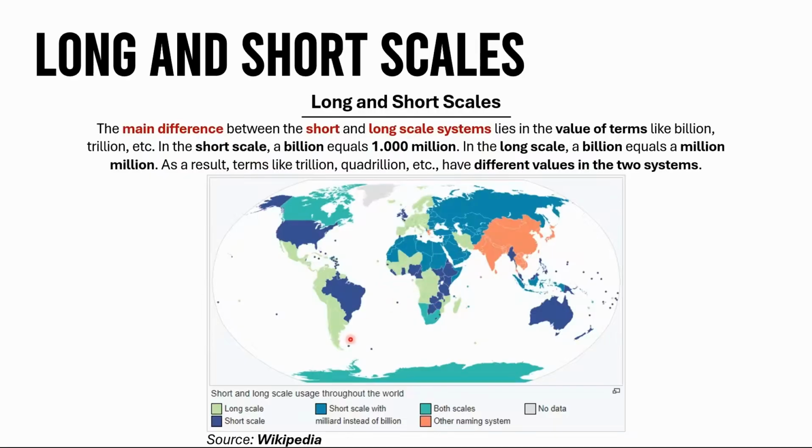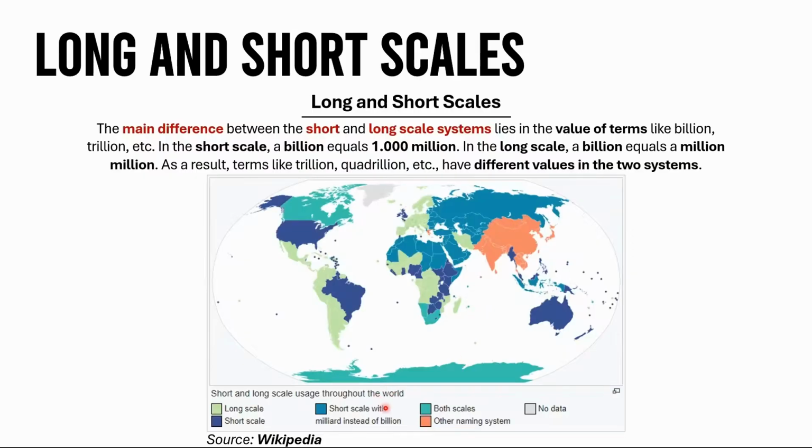In blue, we see the short scale, where a billion equals 1,000 million. This is predominant in the United States, the United Kingdom, Australia, New Zealand, Brazil, several African nations, and many English-speaking Latin American countries. Russia and some other former Soviet states, several African nations, a few countries in the Middle East, a few countries in Southeast Asia, employ the short-scale terminology, but call 1,000 million a milliard instead of a billion.